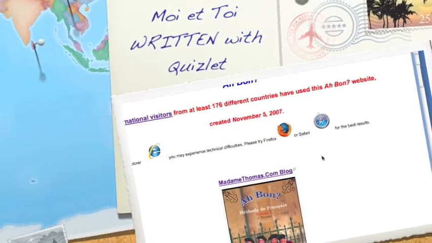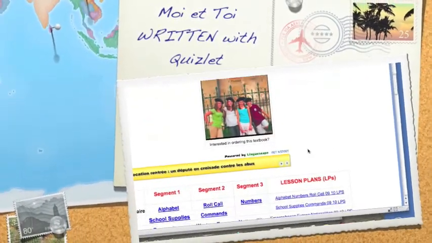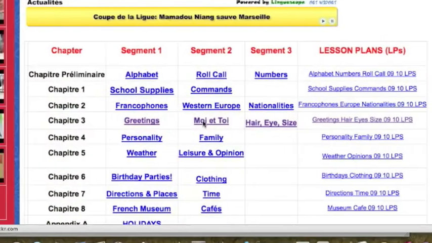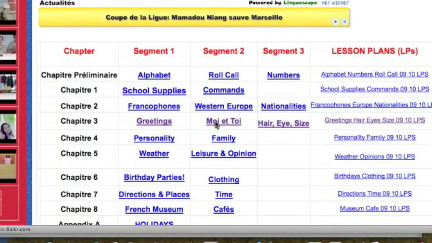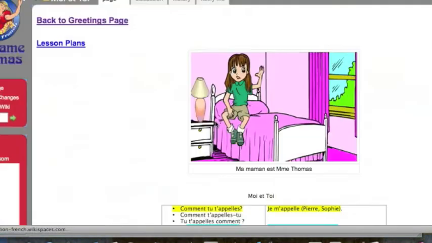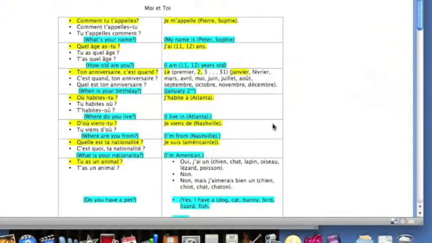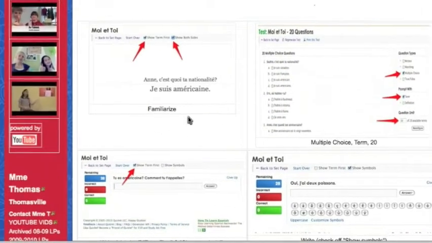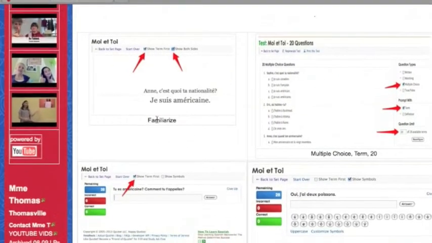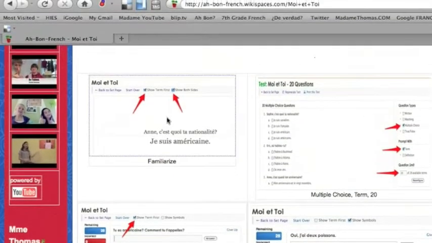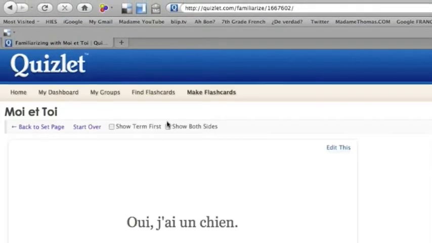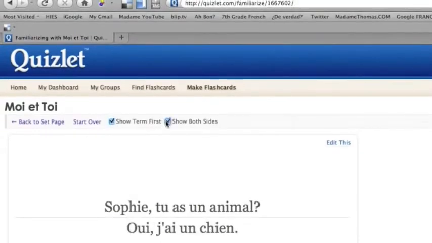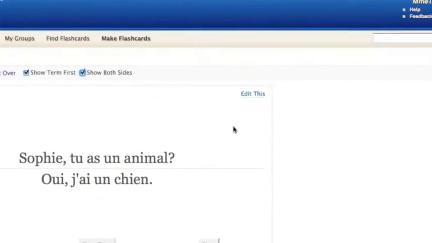For the moi et toi, I decided they needed reinforcement in writing. So online they go to moi et toi. Scroll down and I'm taking full advantage of a Quizlet. This is called Familiarize. I'm going to hit this image. Make sure show term first and both sides is checked off.